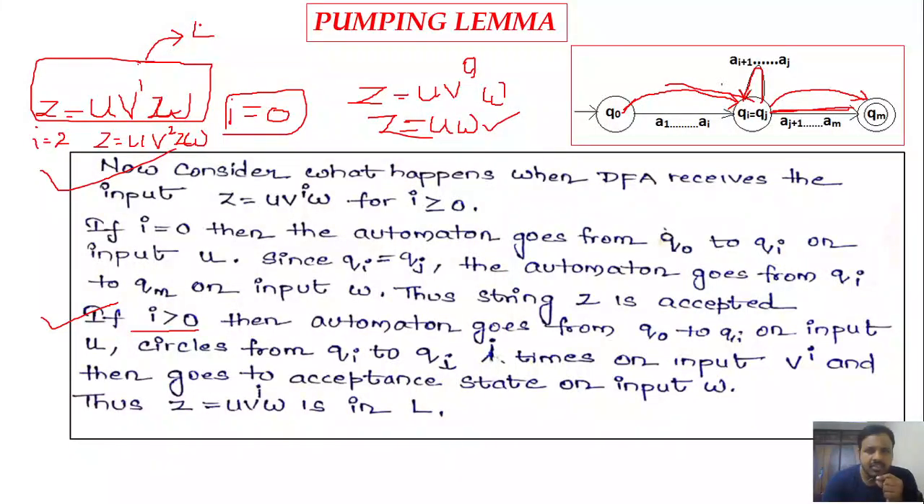Okay. So we are just saying that z is equal to uvw is a string for which we have the minimum DFA. So if we increase the v's here, or we keep on pumping the v's, that same string can be accepted by that minimum DFA, and the language is still regular.